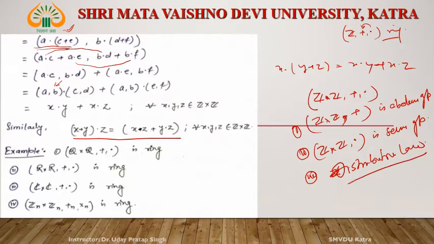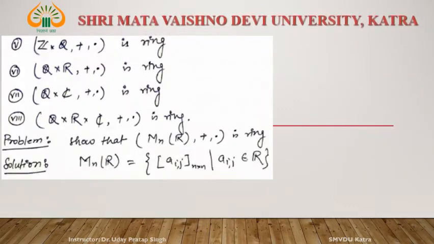It means Z cross Z with respect to addition and multiplication is a ring, okay. Similarly, we can prove that Q cross Q with plus and dot is a ring. Nothing is changed, only the set is changed: in place of Z, Z is replaced by Q. Then Q cross Q, R cross R, and C cross C with respect to plus and dot are rings. Zn cross Zn with respect to addition modulo n and multiplication modulo n is a ring, okay.